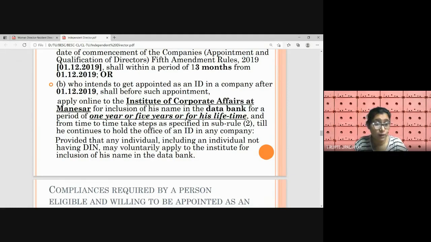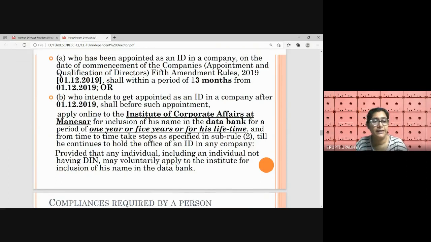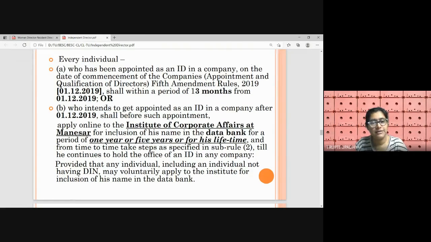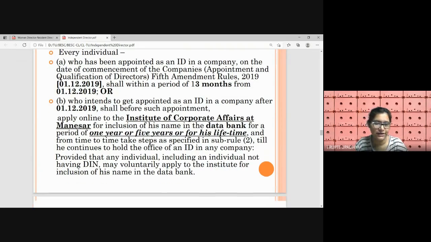So any corporate requiring any ID can approach this institute, access the data bank, check the qualification and the profile of the person, and can approach that person individually, and it can be agreed upon between the parties. If he is eligible and willing, he can be appointed as an independent director.